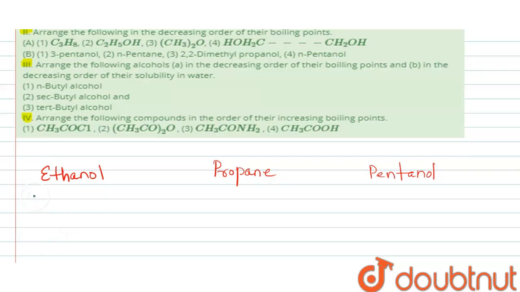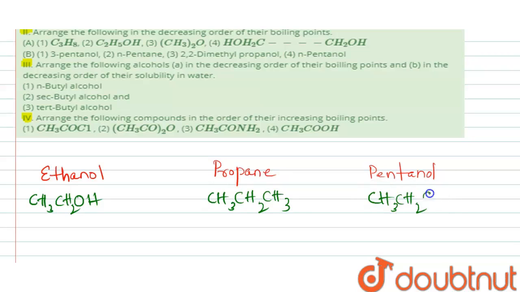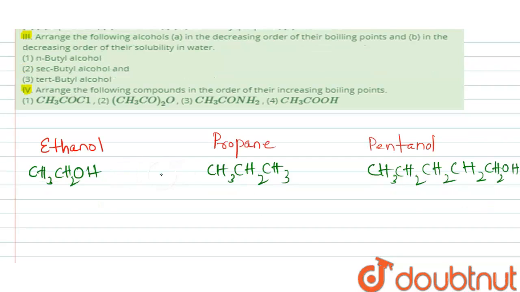Ethanol is an alcohol. We can write CH3CH2OH. Propane is an alkane, that is CH3CH2CH3. Pentanol is an alcohol. We can write CH3CH2CH2CH2OH. Among these compounds, ethanol and pentanol are primary alcohols and contain OH groups. This OH group helps ethanol and pentanol to form hydrogen bonding.